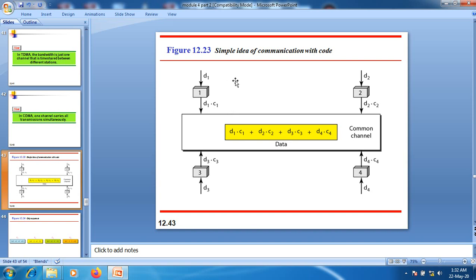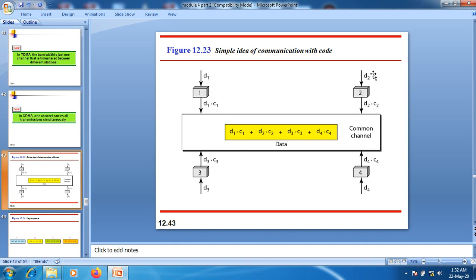Here we have data: station 1 has D1 to send, node 2 has D2, node 3 has D3, node 4 has D4. D1 is multiplied with its code C1, so it becomes D1 into C1.